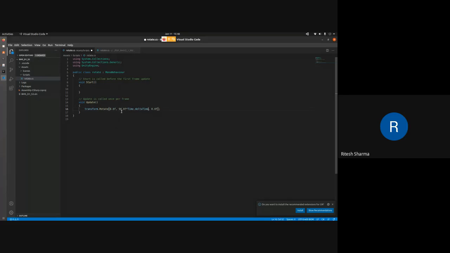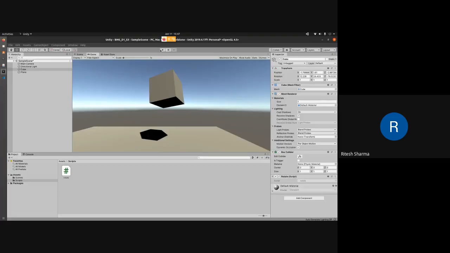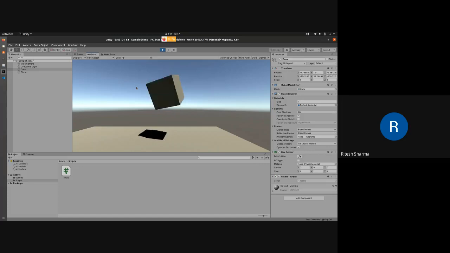So what I'm doing now is that whatever angle I want to rotate it with, this is the angle, plus it will act as a speed also, that at what speed it should rotate. So when I multiply it with time, it will rotate with that particular speed. Now I have updated my script to multiply it with time. Now you can see it has started rotating.